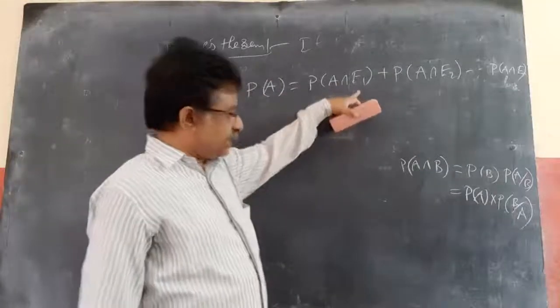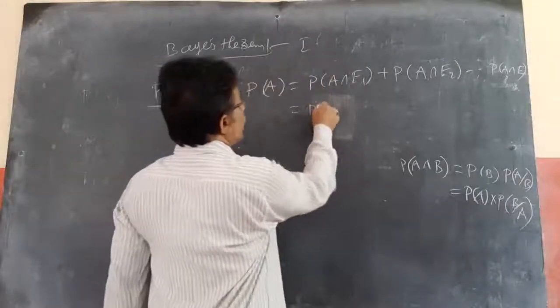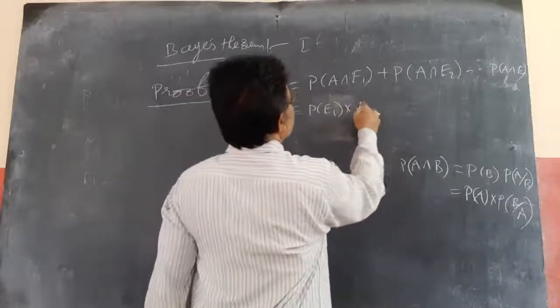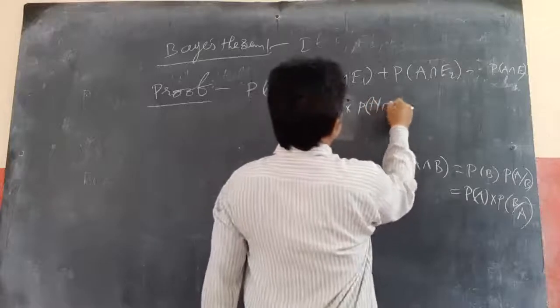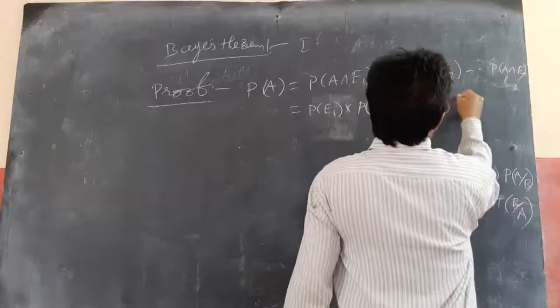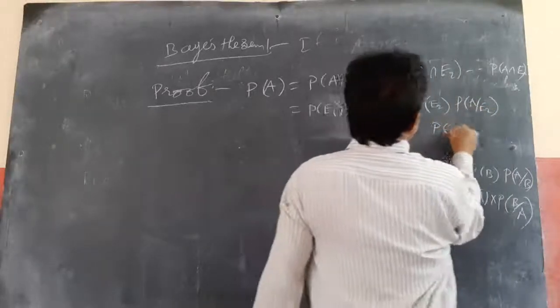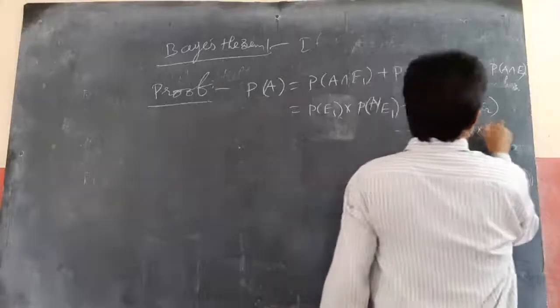P of A intersection B, I can write as P of B into P of A by B, means P of E1 into P of A by E1, plus P of E2 into P of A by E2, and so on till P of En into P of A by En.